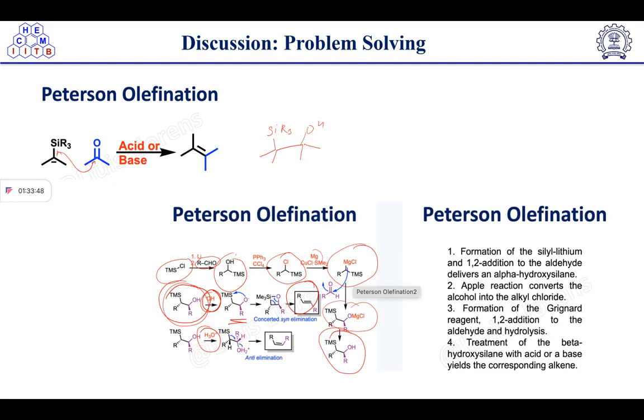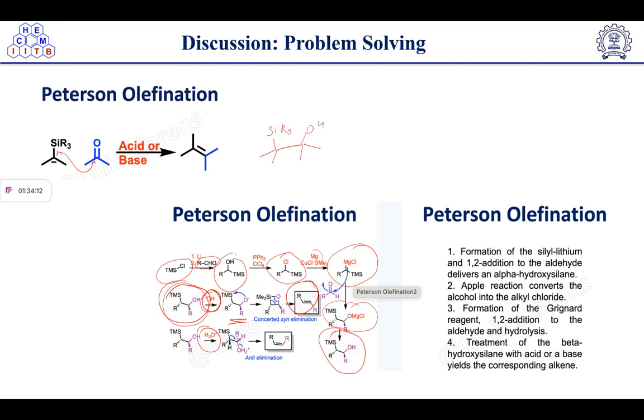Then we have discussed the Peterson olefination. So formation of silyl lithium and 1,2 addition to the aldehyde delivers an alpha hydroxysilane, which will undergo Appel reaction, converting the alcohol into the alkyl chloride. Then formation of Grignard reagent, 1,2 addition to the aldehyde and hydrolysis will take place.